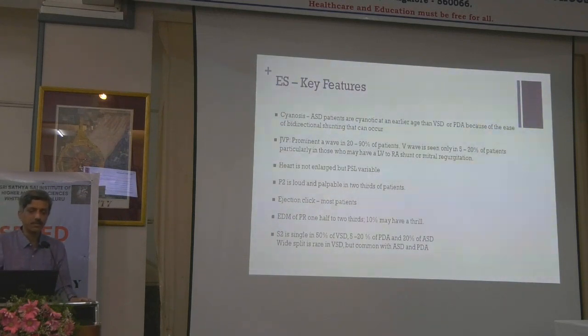Some of the key concepts: ASD, cyanosis, and these are bidirectional shunts that can occur. They become isomerization. JVP has a prominent A-wave, and a V-wave is seen only in 5 to 20% of patients, those who have an LV to RA shunt or a mitral regurgitation. So the heart is not enlarged in general except for an ASD, and P2 is loud and palpable in 2/3 of cases, with an ejection click in most of the patients. The EDM of PR is in 1/2 to 2/3, and 10% can have a thrill.